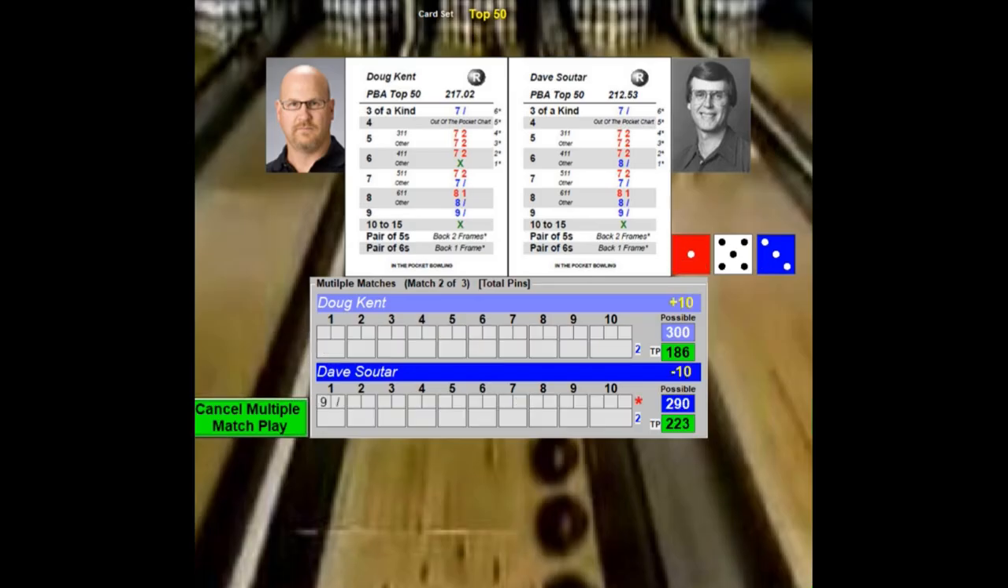He starts the second match. Kent starts the first one. Sultar starts the second one, and he puts up a 1-3-5. That's a 9. That's a spare. Kent throws a 1-2-4 for 7. On 2, he throws a 3-3-6. That's 12. That's a strike. Sultar throws a 1-6-2. That's 9. That's a spare.